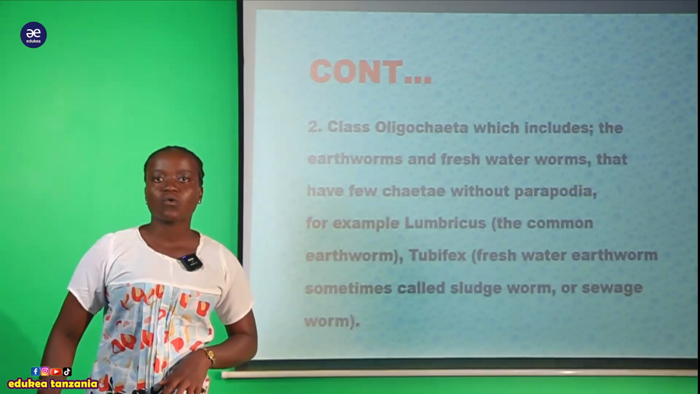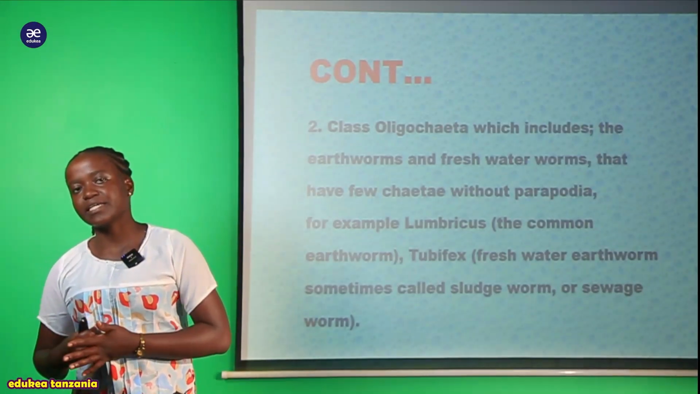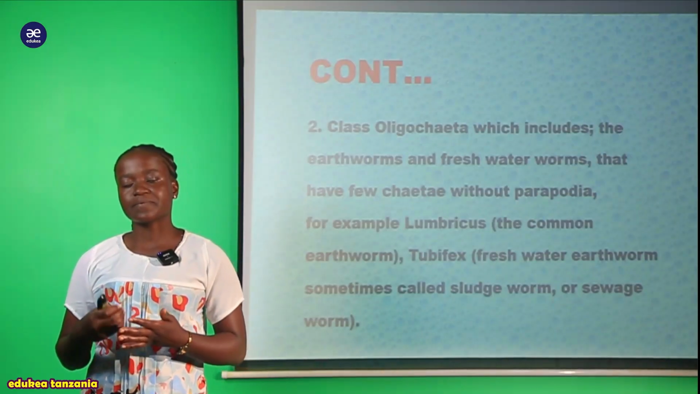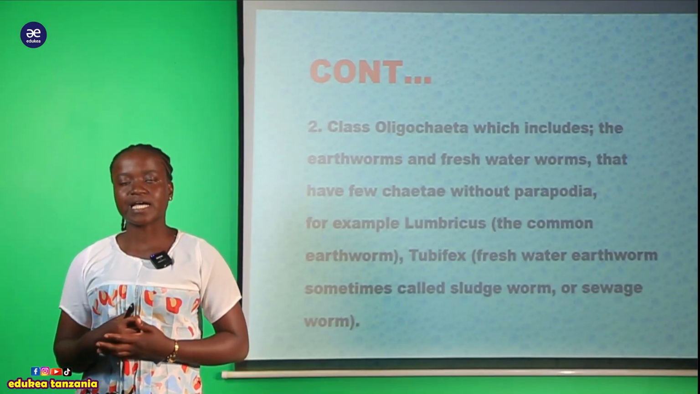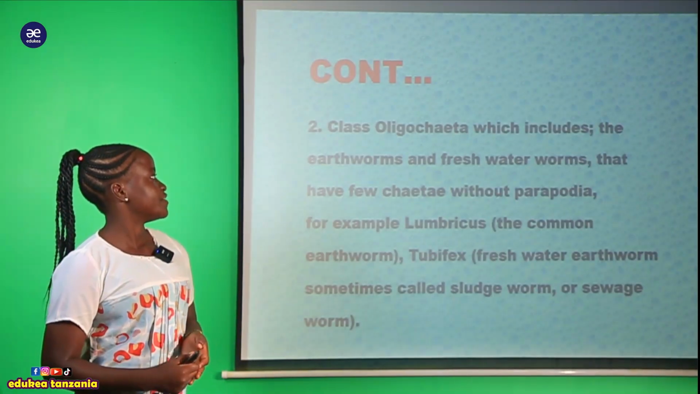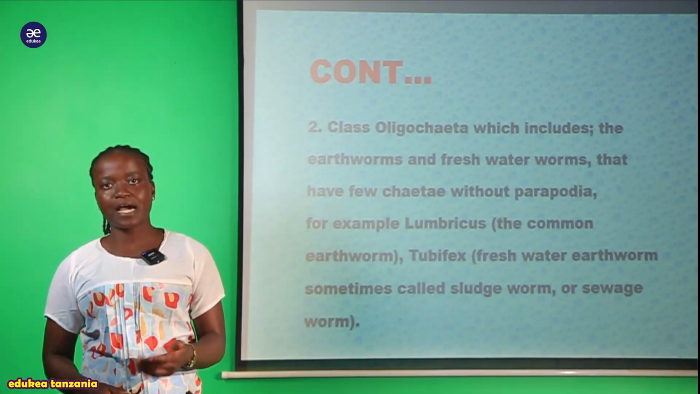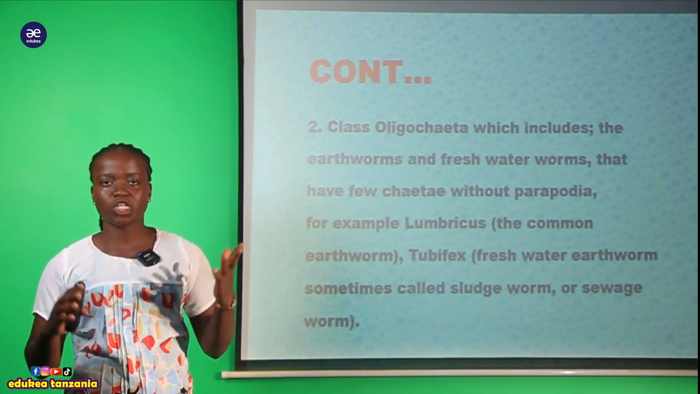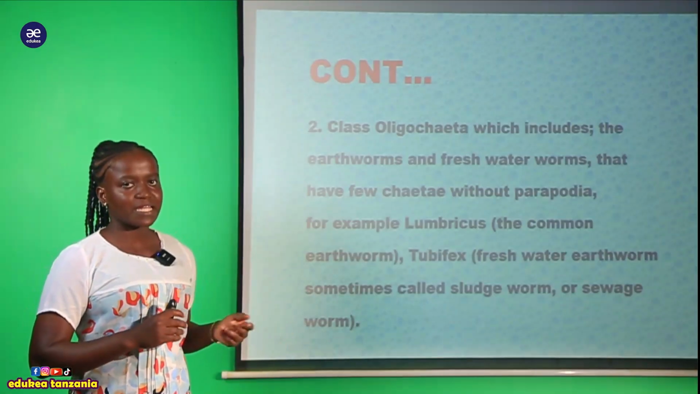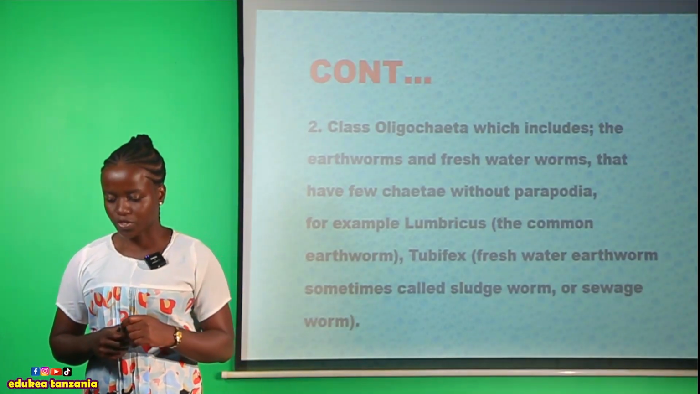Now here in this class Oligochaeta, we say that these organisms possess chaeta, but they do not possess parapodia. A good example here is the earthworms. All of them are found within this class Oligochaeta.